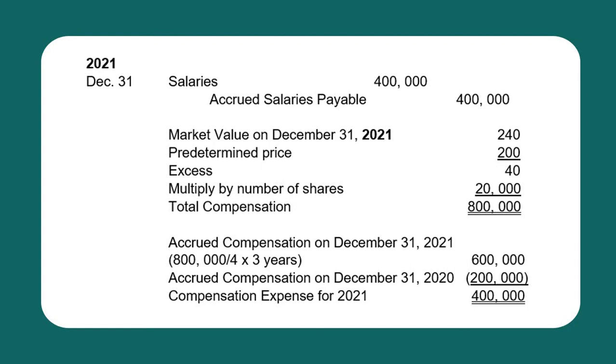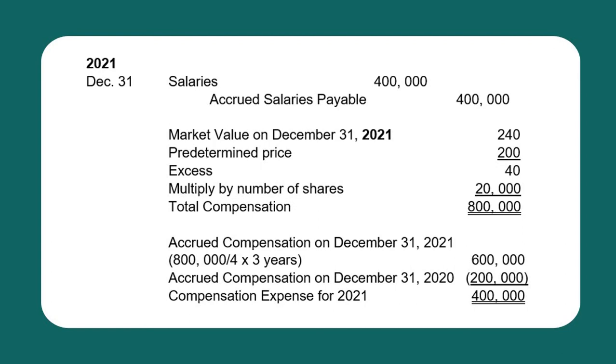To get the accrued compensation as of the third year, we'll just use the fraction 3/4 since we are on the third period. So 800,000 times 3 divided by 4 years, we have 600,000.